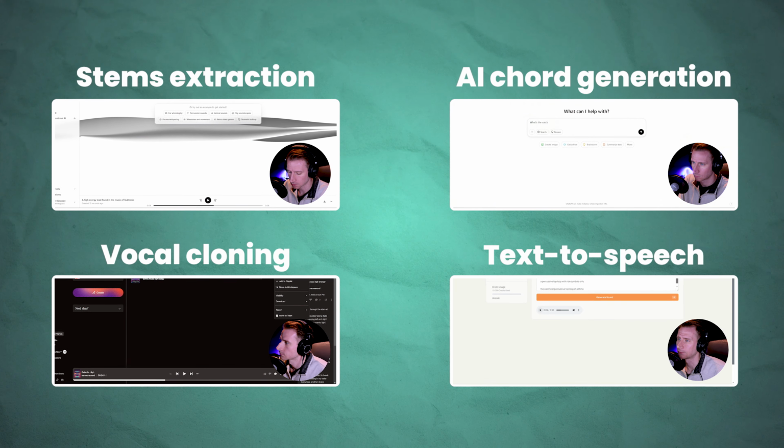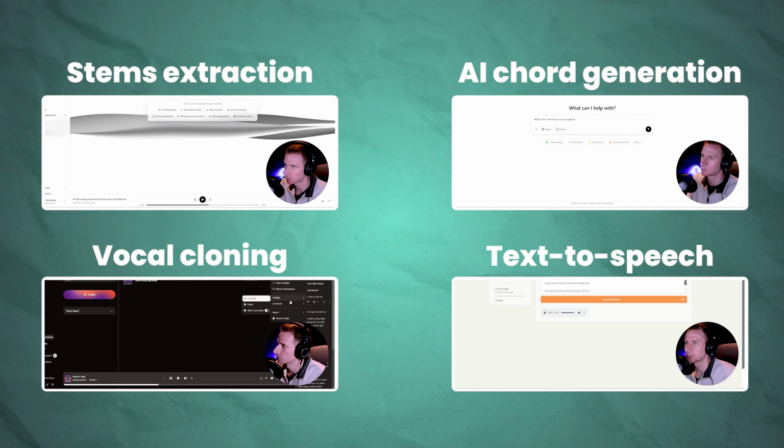Hey, what's up, guys? Today we're going to be using a bunch of interesting AI tools to generate the various parts of a track, and then we're going to compile those parts and either make a banger or, more likely than not, a complete piece of garbage. So stay tuned. We'll be letting our AI overlords guide us today.